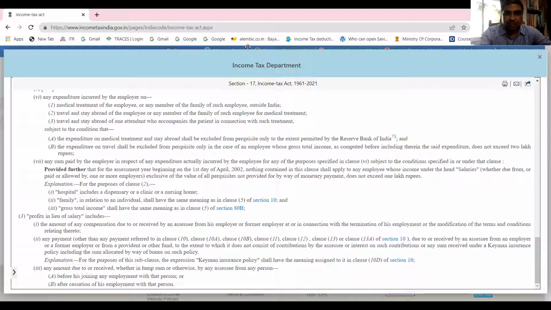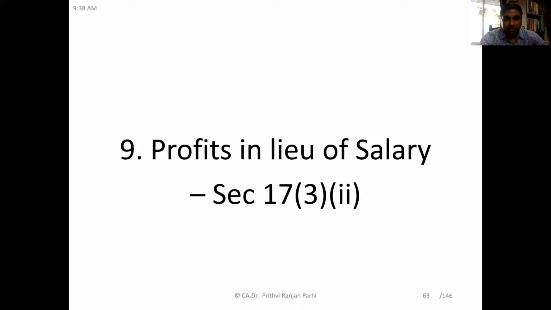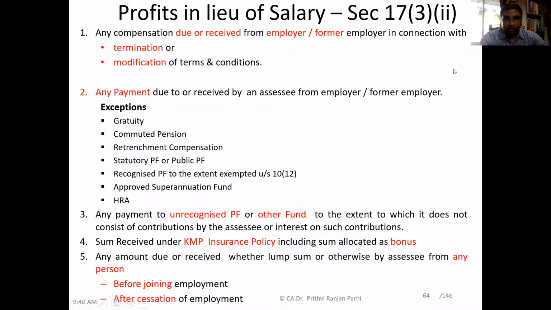Let us read this particular provision from the slide. Having understood the source, let me show you slides on that. If you refer to that provision, you'll understand that profit in lieu of salary includes all these things. First of all, it includes any compensation due or received from an employer or former employer in connection with termination or modification of terms and conditions.